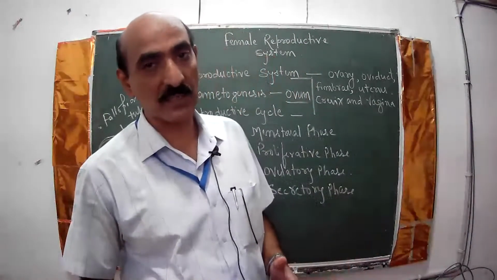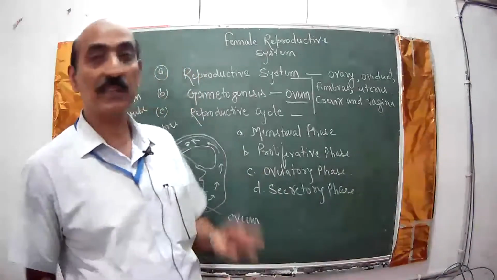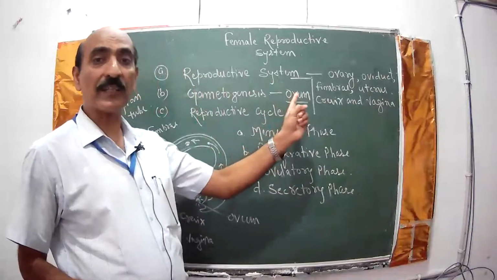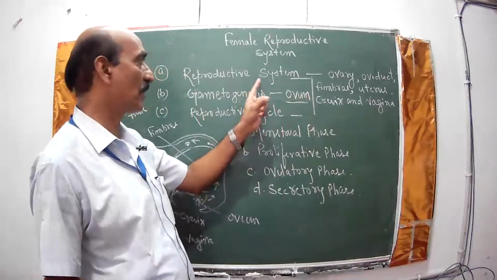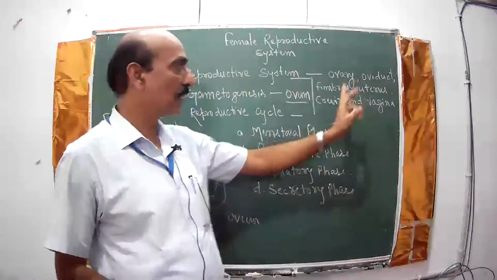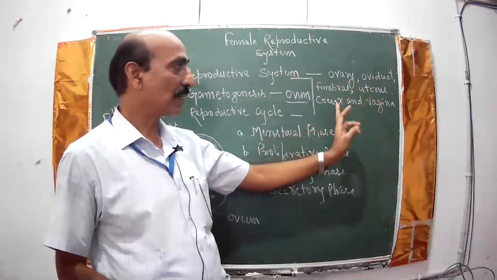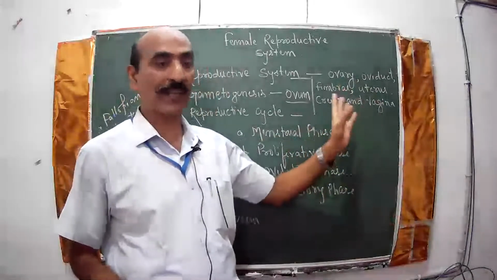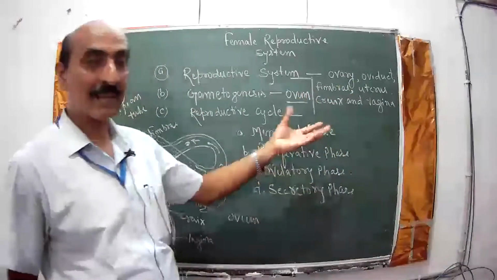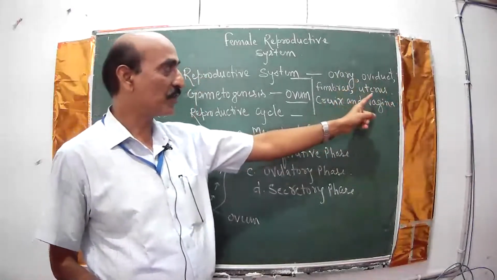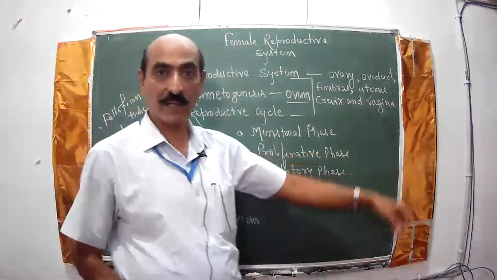Now in the female reproductive system, we will learn in three stages. First one is the reproductive organs of the female reproductive system. That includes the ovary, oviduct, fimbriae, uterus, cervix, and vagina. These are the reproductive organs. The ovary is in a pair, the pair of ovaries, then oviduct, fimbriae, uterus, cervix, and vagina.